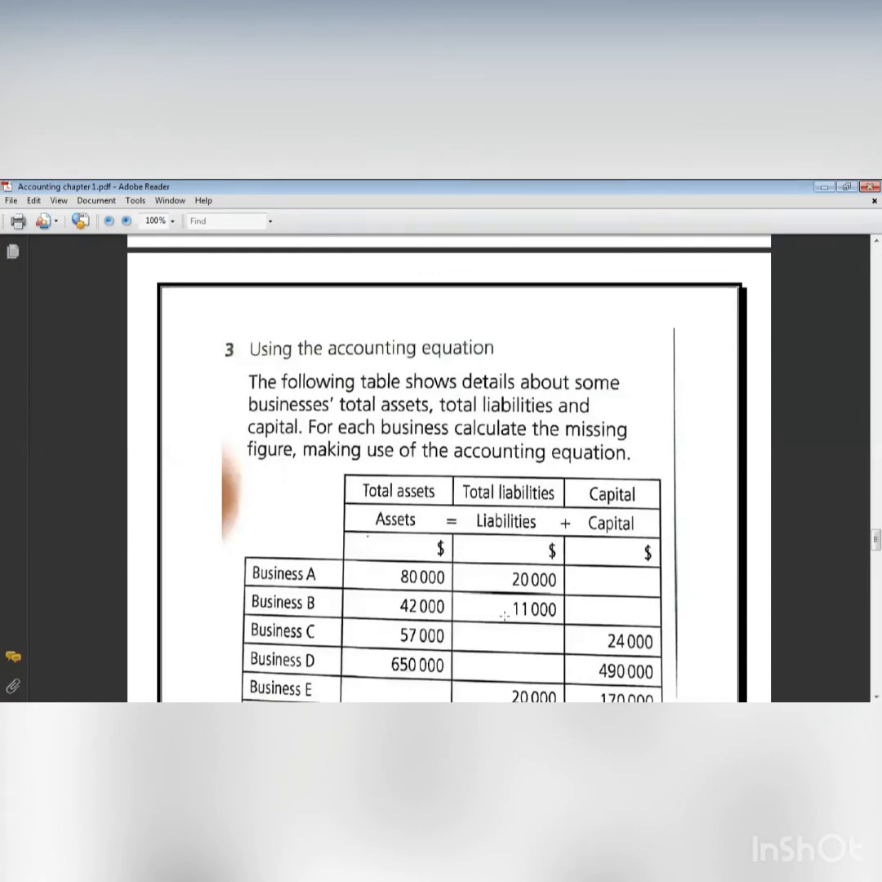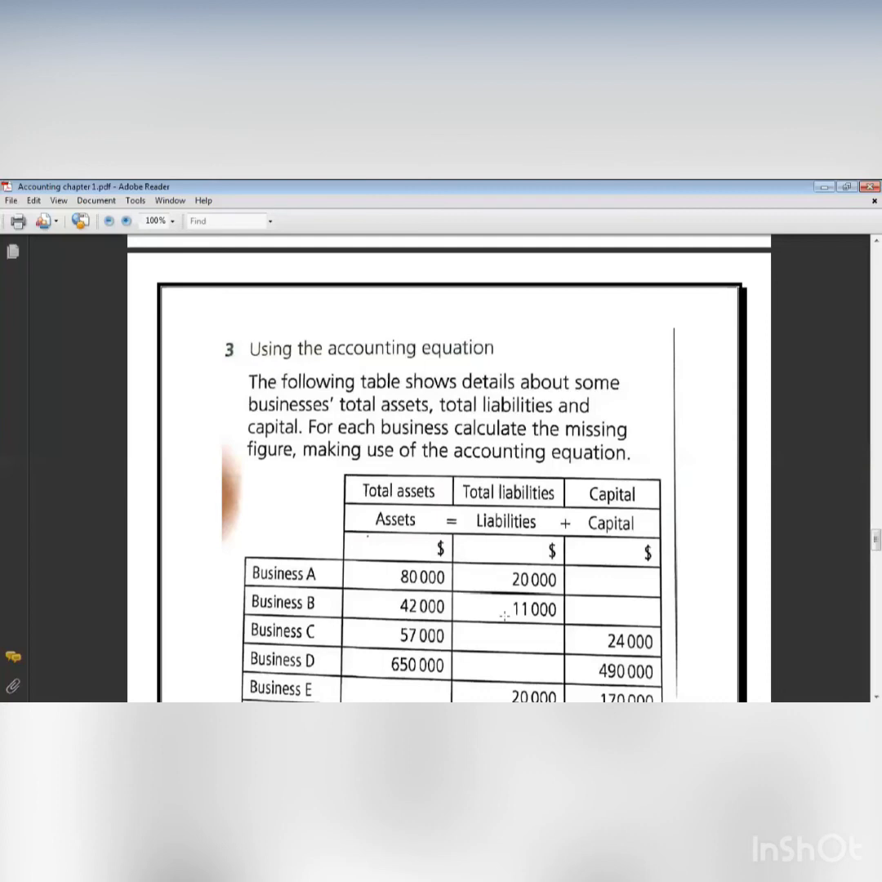What are we going to do now? Subtract 20,000 from 80,000 to get the capital. Yes, so it will be 60,000. Yes. Ahmed, capital again in business B? 31,000. We will subtract. Malak, business C, I want liability. Add or subtract?